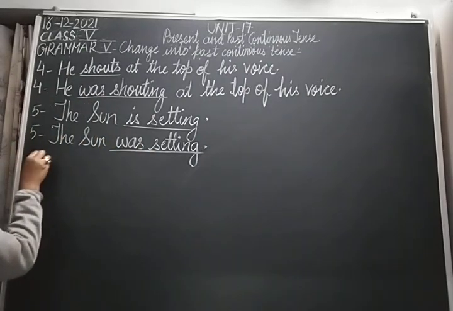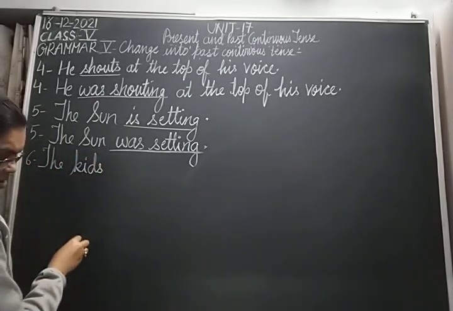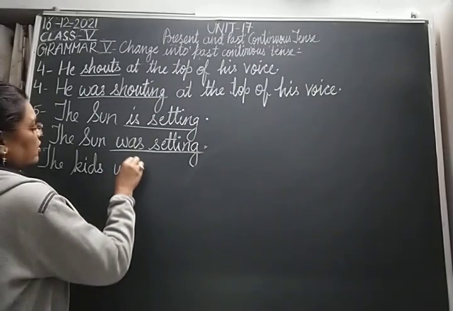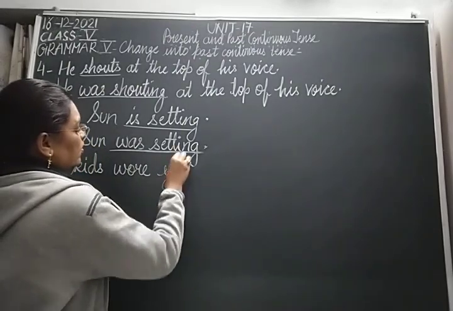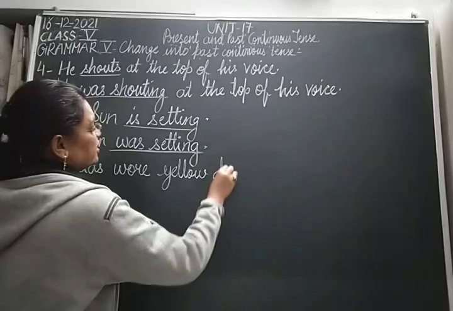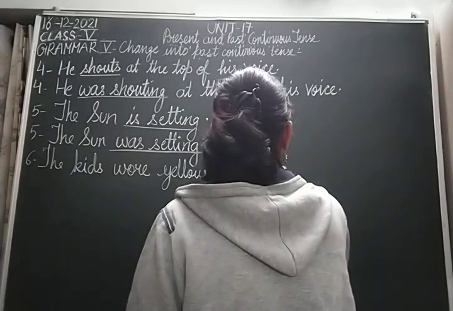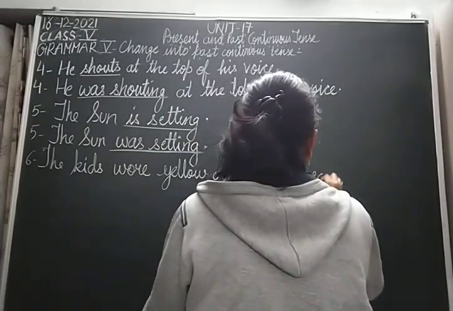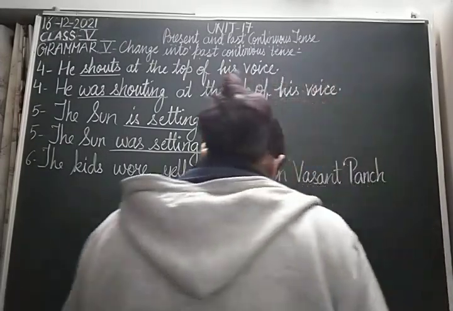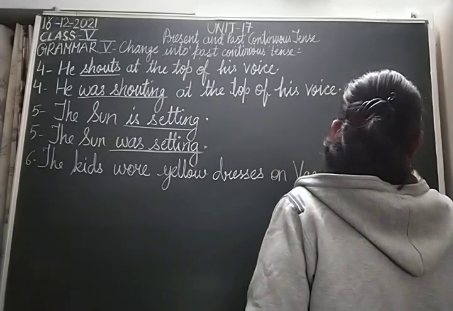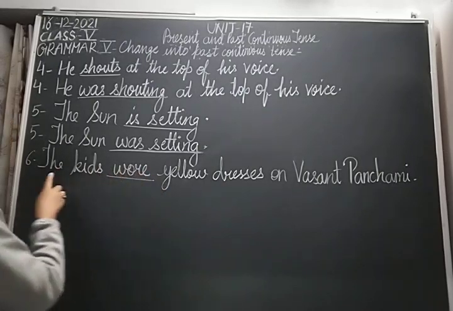Then the sixth one. The kids wore yellow dresses on Vasant Panchami. Now, the verb in this sentence is wore and the subject is the kids.